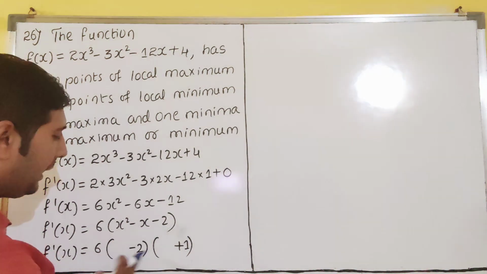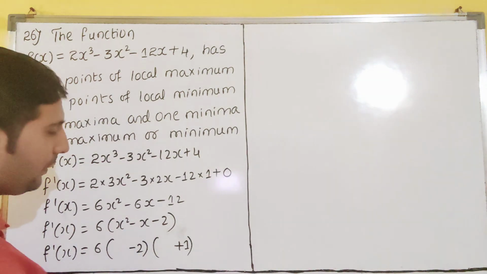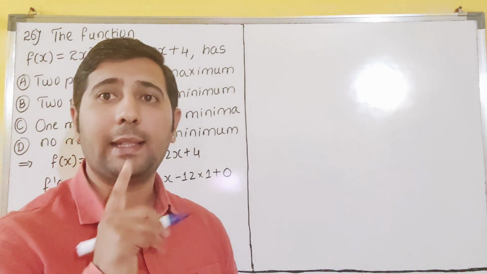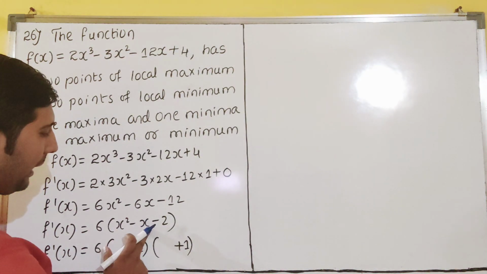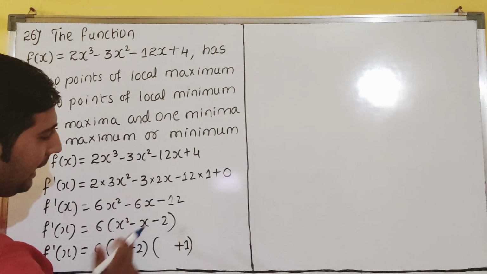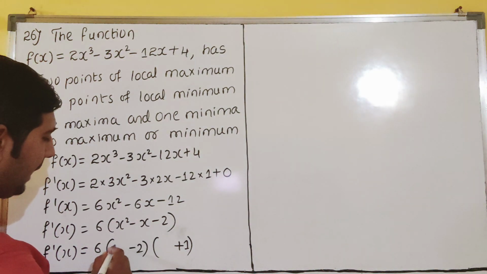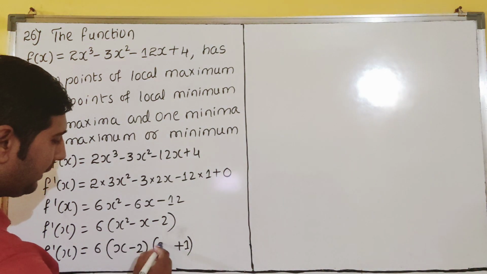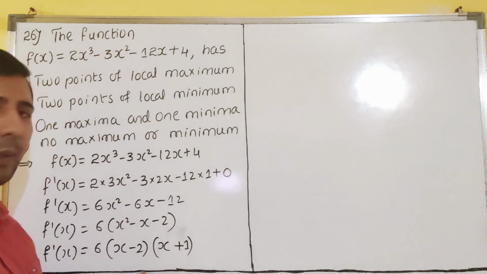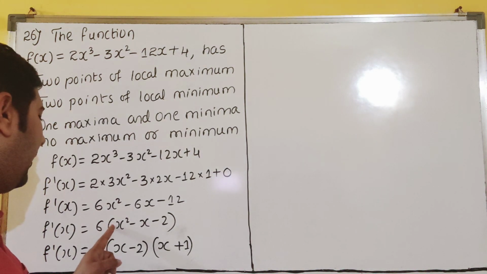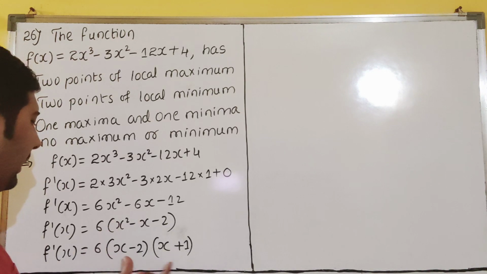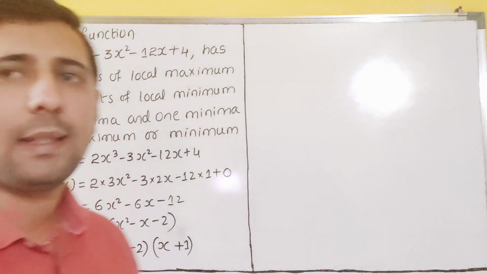So minus 1 you will get. Minus 2 plus 1 is minus 1, minus x it is. When we are adding we are getting minus 1. When we are multiplying we are getting minus 2. So then you just have to write x, dear students. This is a shortcut we can apply when the coefficient is 1. Here, if the coefficient is 1, it becomes easy to apply this shortcut.